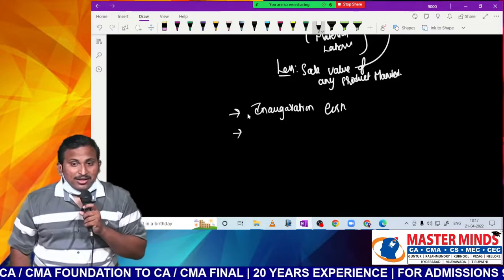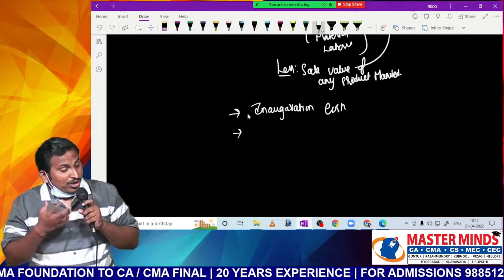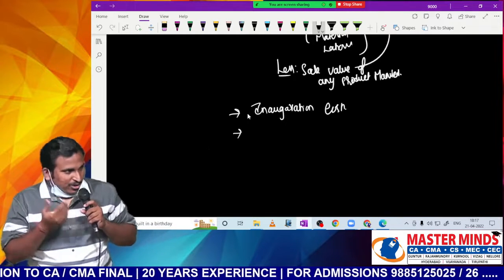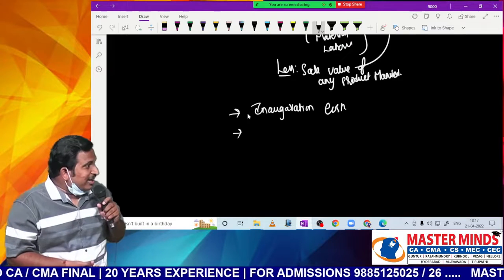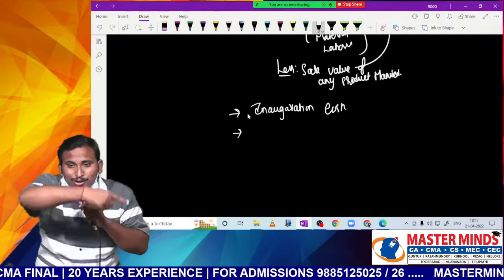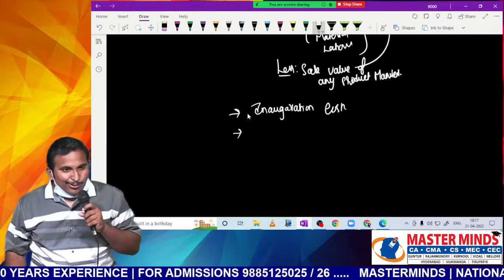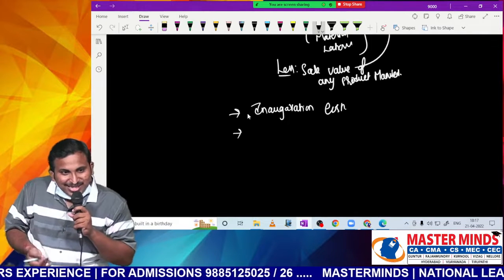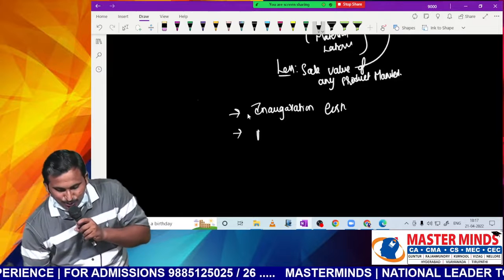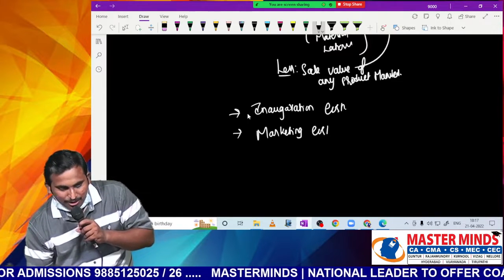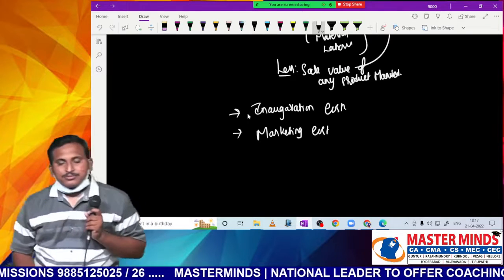Similarly, sir, first time we have bought a new plant and machinery. Now production will happen now itself. New products are getting manufactured. To bring more and more sales, I have to do marketing. Now, is marketing required to get the asset ready for use? No. So once again, this is also not cost of PPE, not part of the cost.